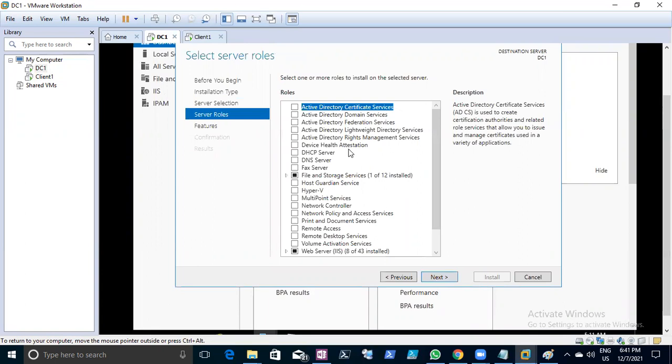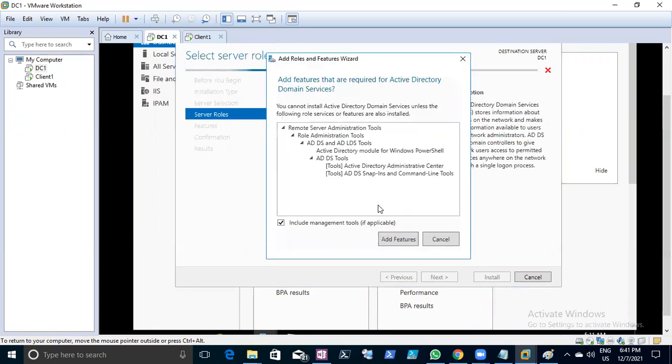Now which roles do you want to configure? It should be Active Directory Domain Services. Once you click Active Directory Domain Services, you can see the option that you cannot install Active Directory Domain Services unless the following role service features are installed. These are mandatory. They come along with Active Directory: the Active Directory modules and PowerShell, which are inbuilt tools that come along with AD. Number two, you will see Active Directory Administration Center and the AD Domain Services snap-ins. These all come along with AD.